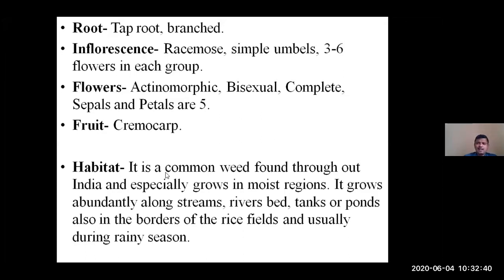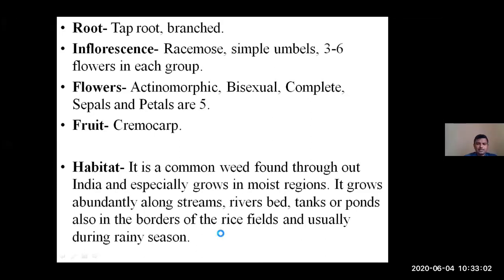And Utpatti Sthana is the same as that of Brahmi. It is a common weed found throughout India, especially growing in moist regions. It grows abundantly along the streams or river beds, tanks, ponds, also in the borders of the rice fields, and usually during the rainy season.